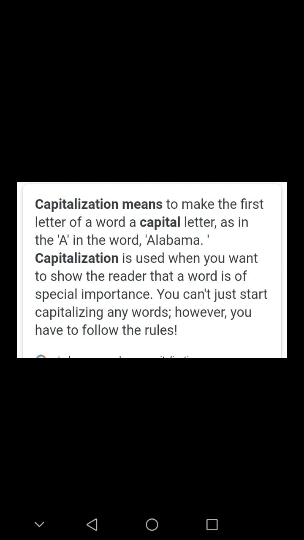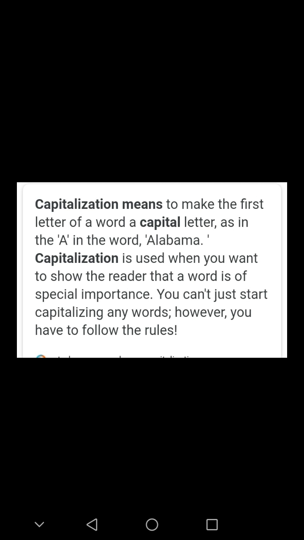Capitalization means to make the first letter of a word a capital letter, as in the A in the word Alabama. Capitalization is used when you want to show the reader that a word is of special importance.